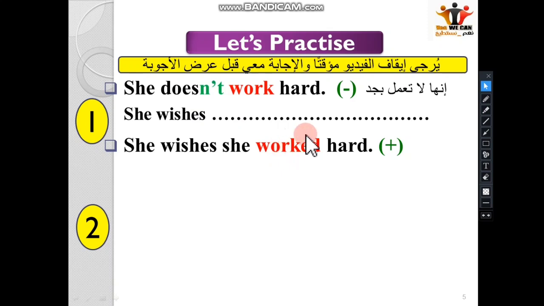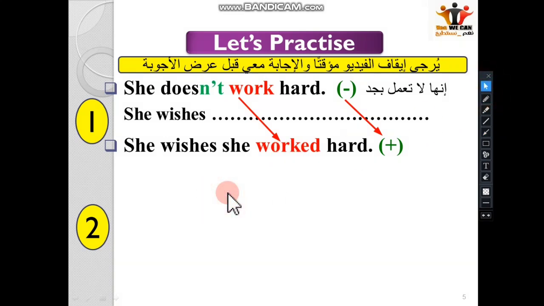This sentence is in the negative form. We changed it to the affirmative form. Please remember this. Great job. So we have work, worked; negative changed to affirmative. Work changed to the past, worked. Clear? So please remember this. And let's see the next example.